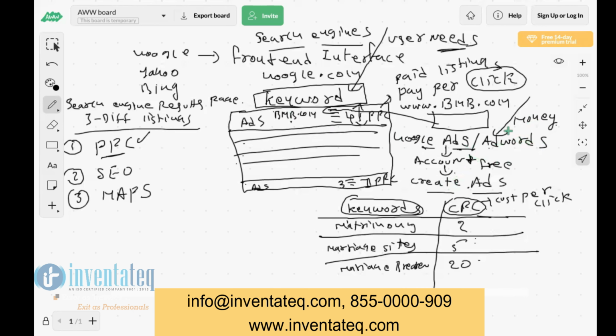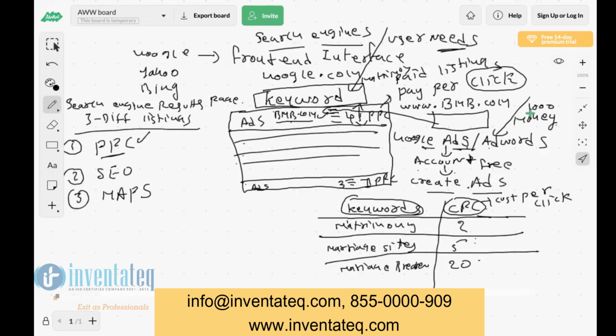Okay. So now, for example, you have added 1,000 rupees into the Google AdWords tool. Now Google starts showing your ads. A user searched for matrimony and your BhupatiMarriageBureau.com ad is shown here. For ad showing, Google won't take any money.